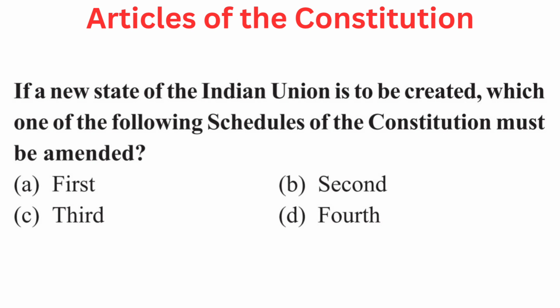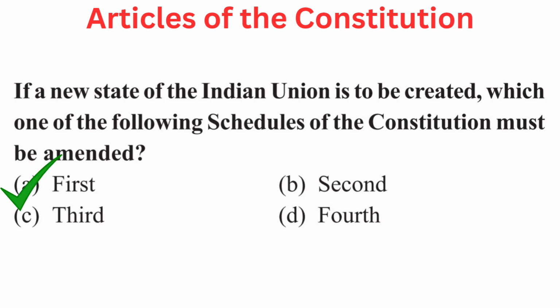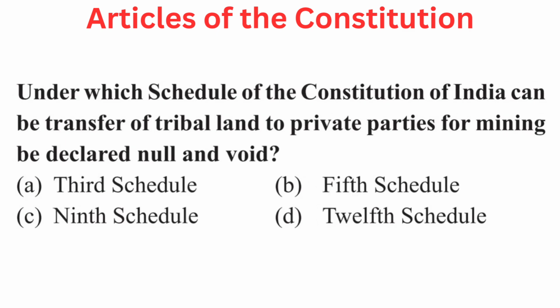The question is, if a new state of the Indian Union is to be created, which one of the following schedules of the Constitution must be amended? Your options are A. First, B. Second, C. Third, or D. Fourth. Answer is A. First.